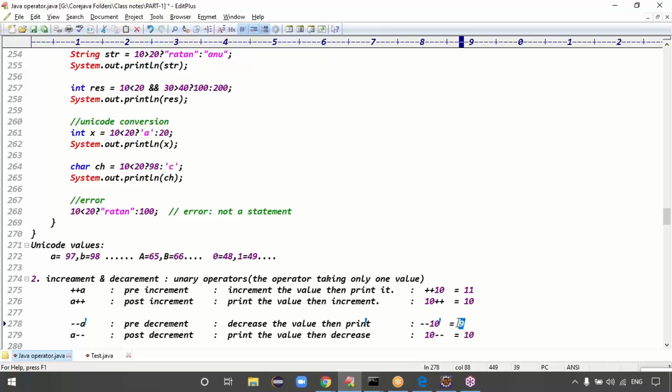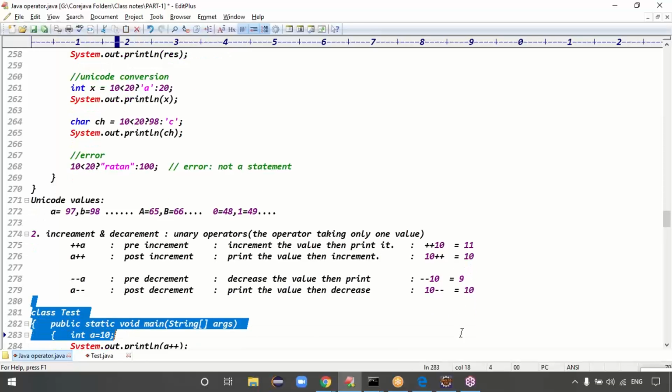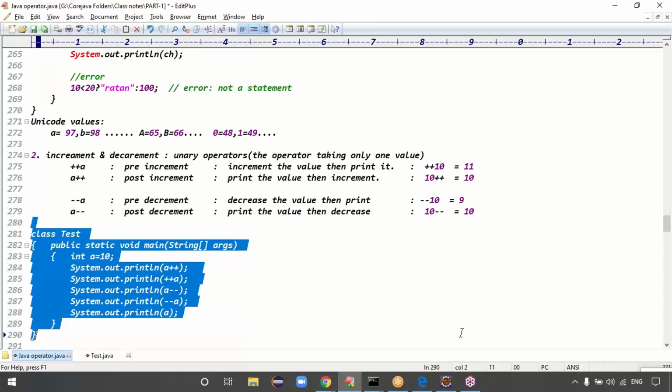Pre-increment, pre-decrement, post-increment, post-decrement. Like exams being preponed and postponed. Post-decrement means 10 minus minus. First you take the 10 only, and in the next statement it becomes 9.